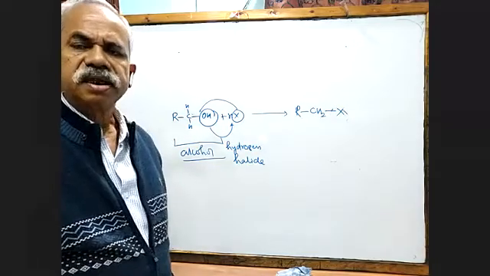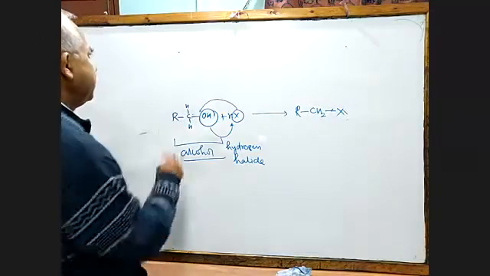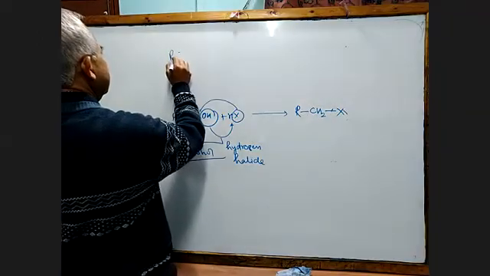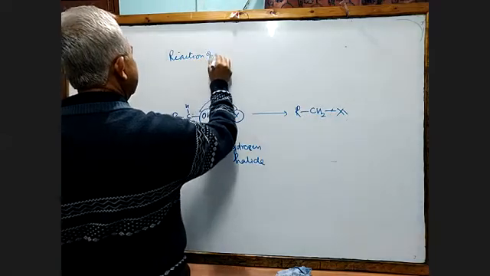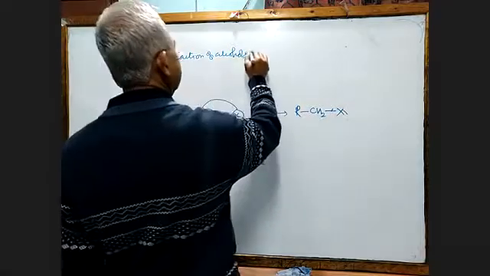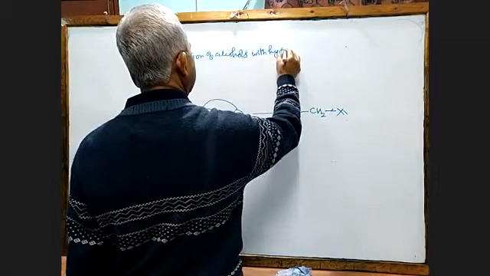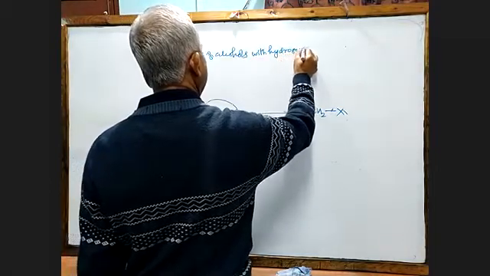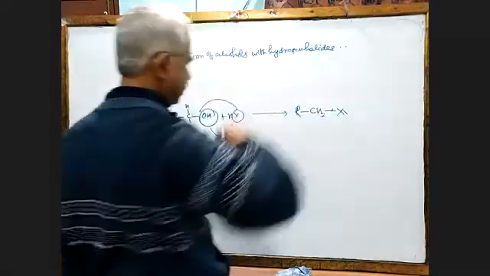The nature of hydrogen halides is that they are acids. Is it not? So I'll write here: reaction of alcohol with hydrogen halide.